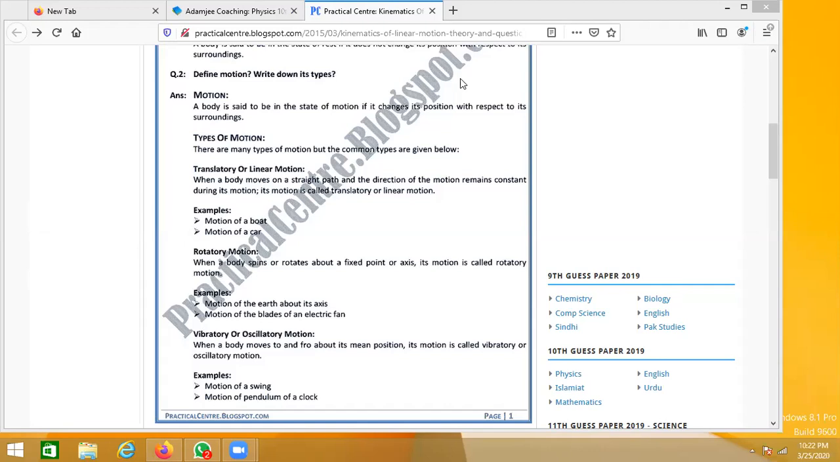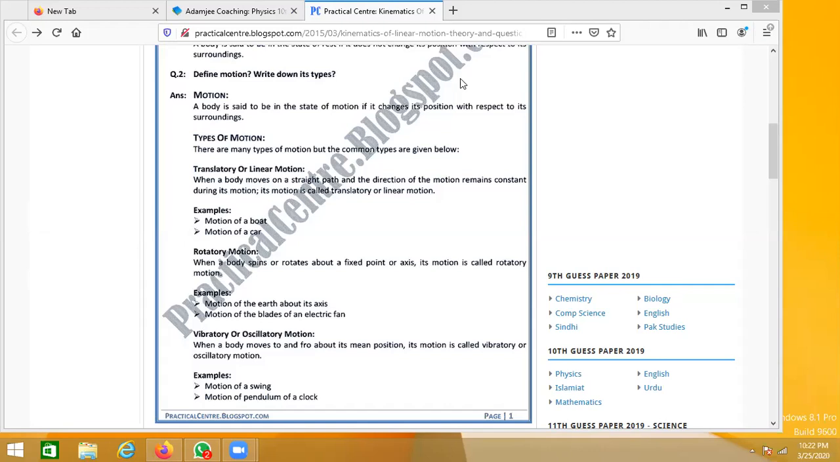The second one is rotatory motion. So what is rotatory motion? When an object spins or rotates about a fixed point or an axis, it is known as rotatory motion. Example, our solar system, right? You can see the sun is a center point and all the planets are in circular motion around that particular fixed point